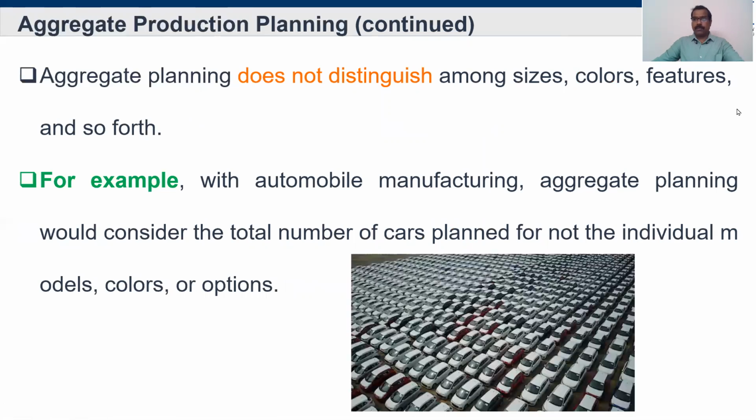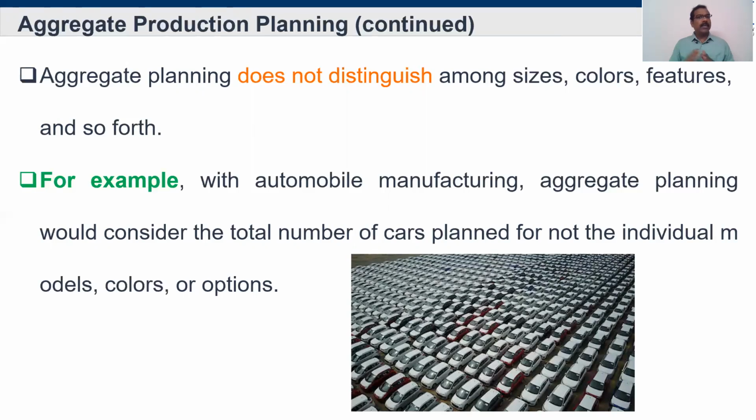Just for example, I'm going to explain aggregate production planning with an example. First, here you see, aggregate planning does not distinguish among sizes, colors, features, and so forth. So aggregate production planning doesn't care whether an individual component has different features, or different colors, or different sizes.